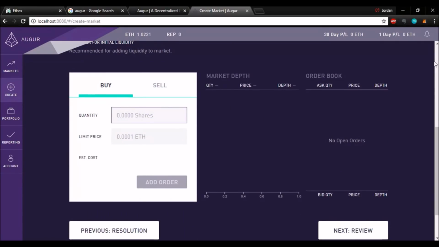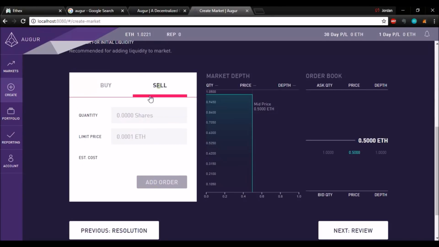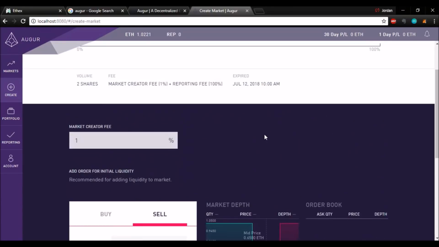Down here in the shares, you can sort of make the market already, and you can put in the quantity and the price. You can buy, and why not put a sell in as well. And that just sort of puts some volume into the market.